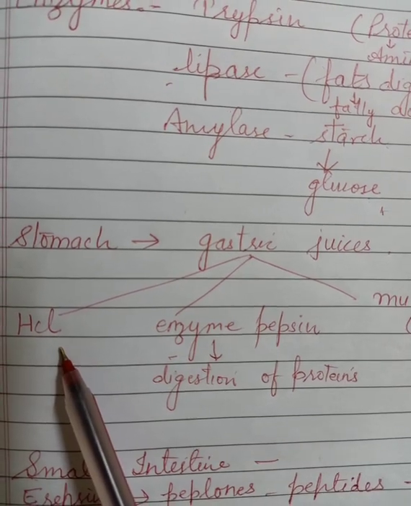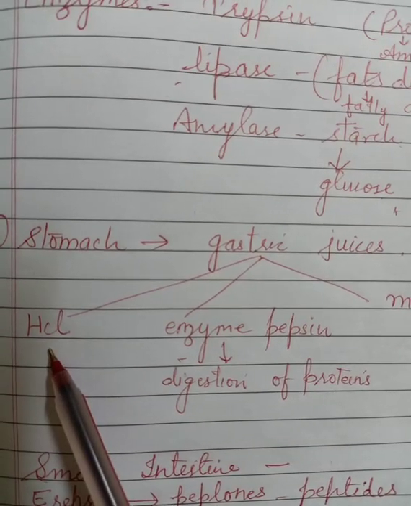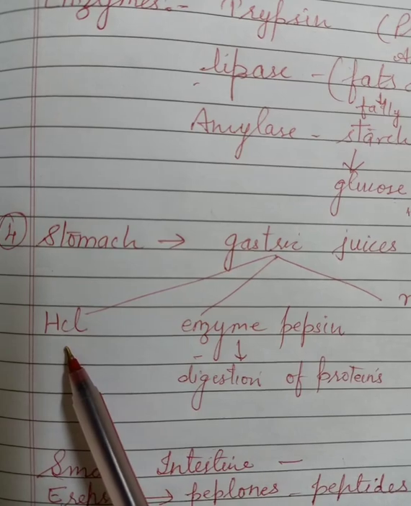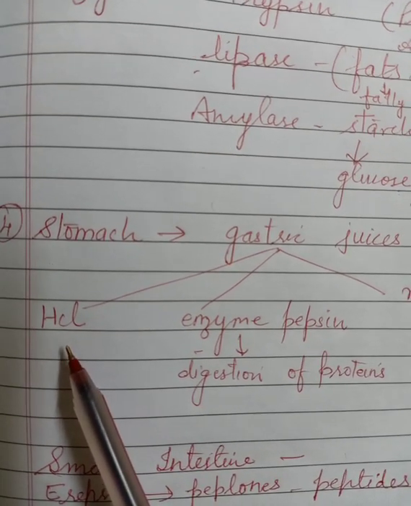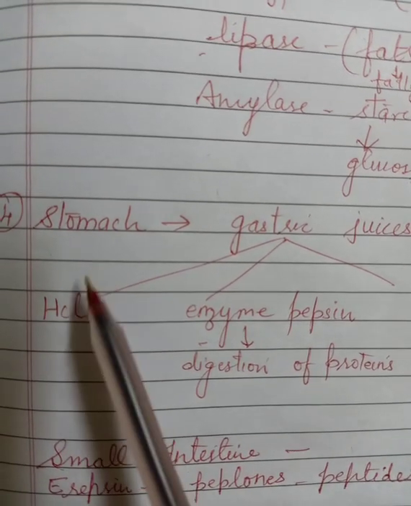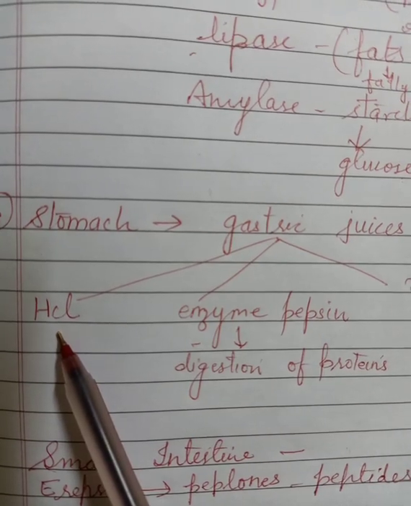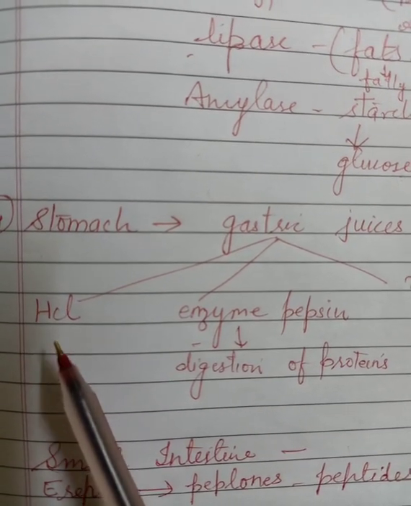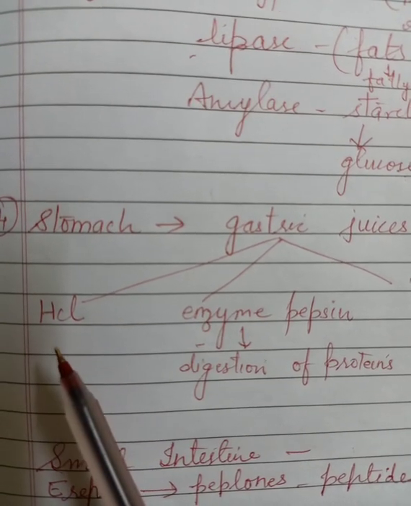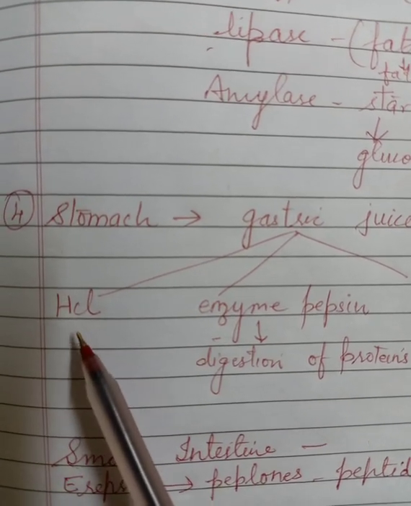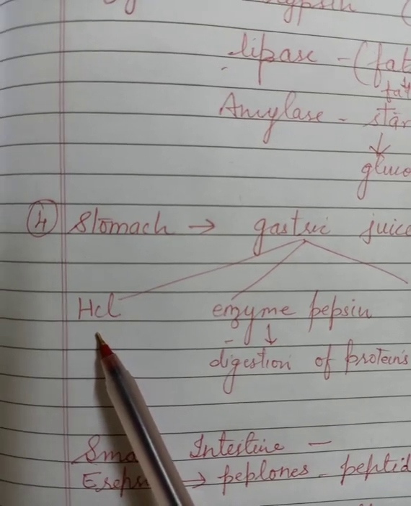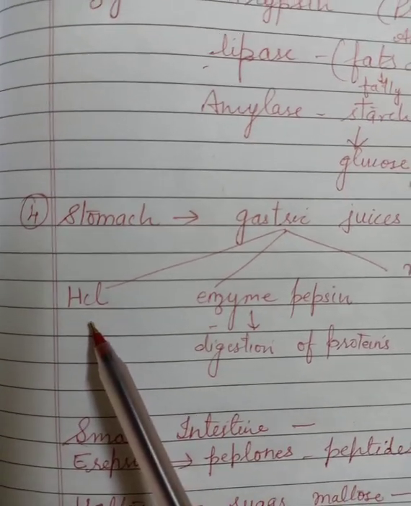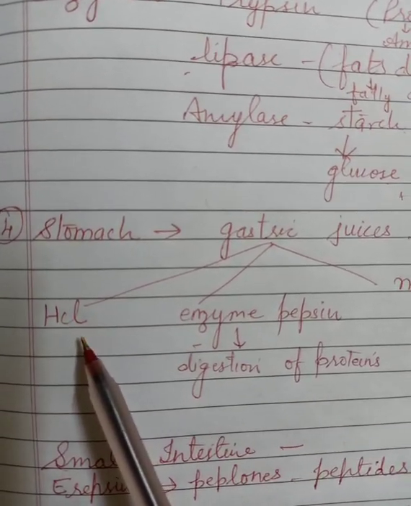So what is the use of hydrochloric acid inside our body? It kills the bacteria which may enter our stomach through food. Because this is an acid, sometimes the amount of HCl increases in our stomach, and at that time we feel problems inside our stomach.